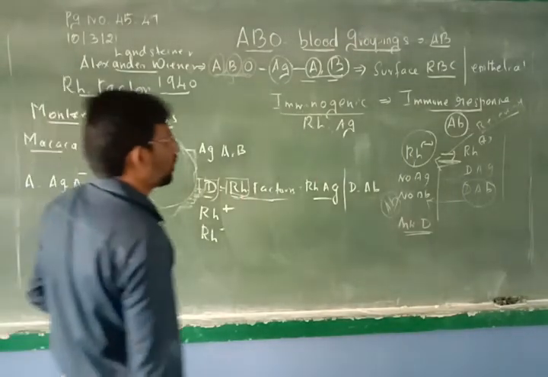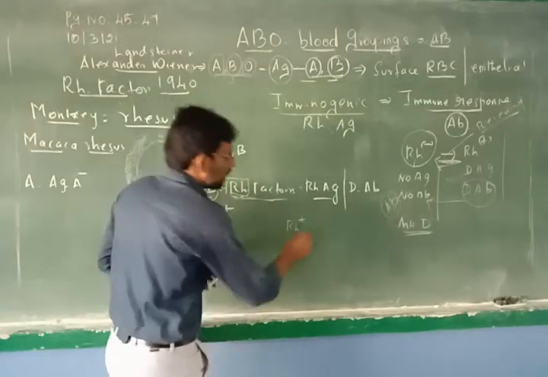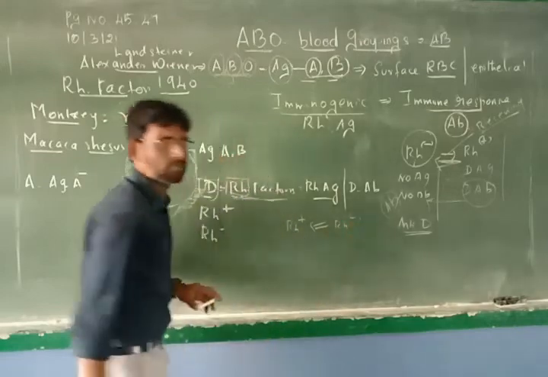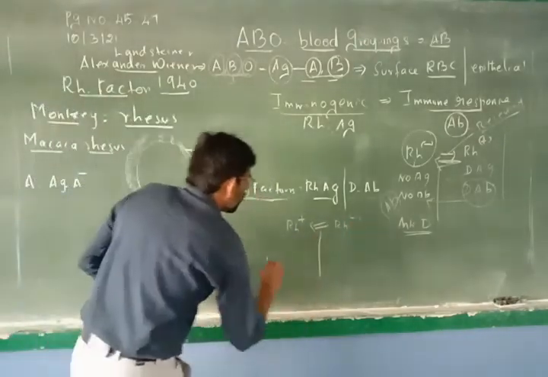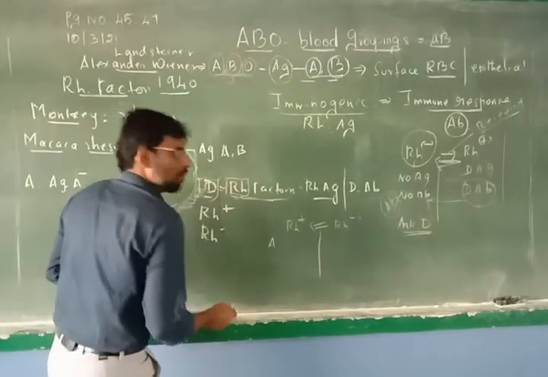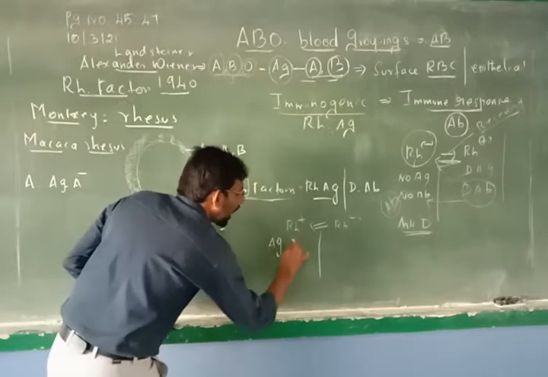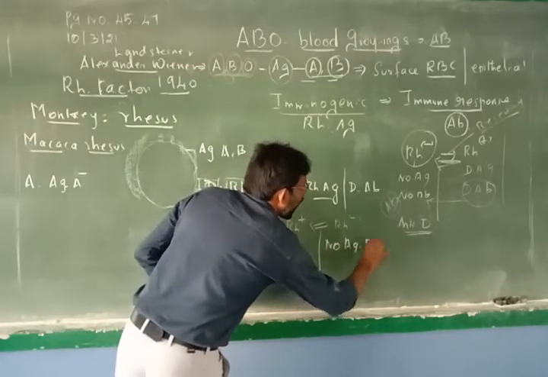Second situation: if an Rh positive person receives blood from Rh negative, will it be a problem? No. Why? Because he is having antigen and antibody, but here there is no antigen, no antibodies.